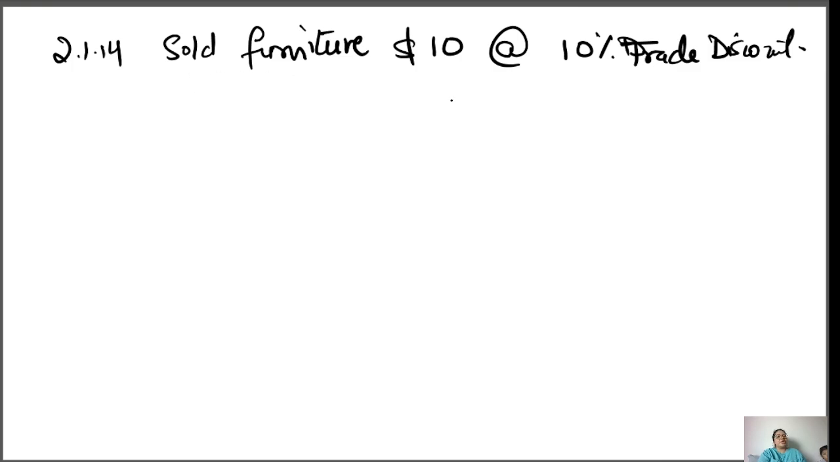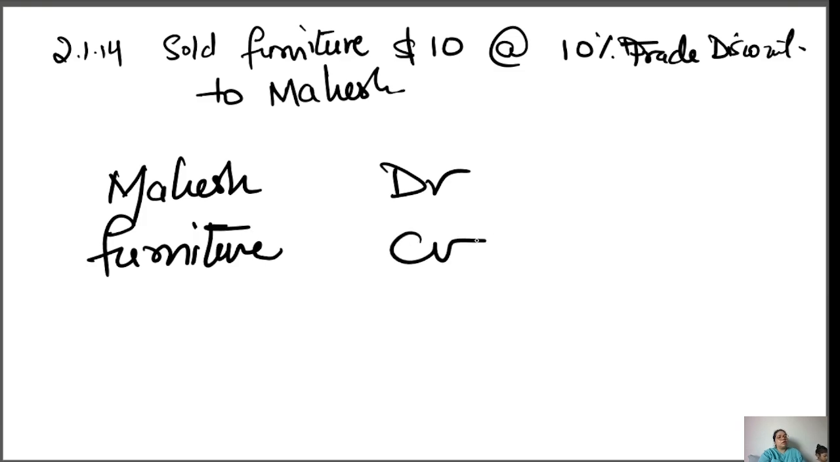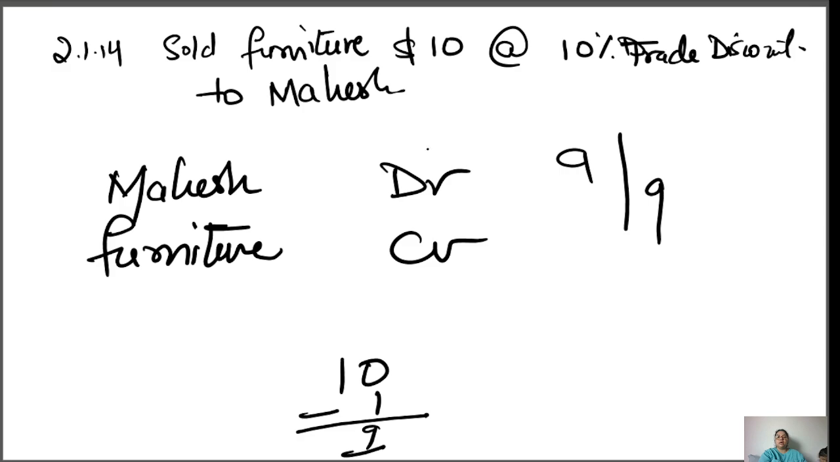So when you sell the furniture to Mahesh, the entry will be Mahesh debit, furniture credit, and $10 with 10% is 1, so 9 you need to record.